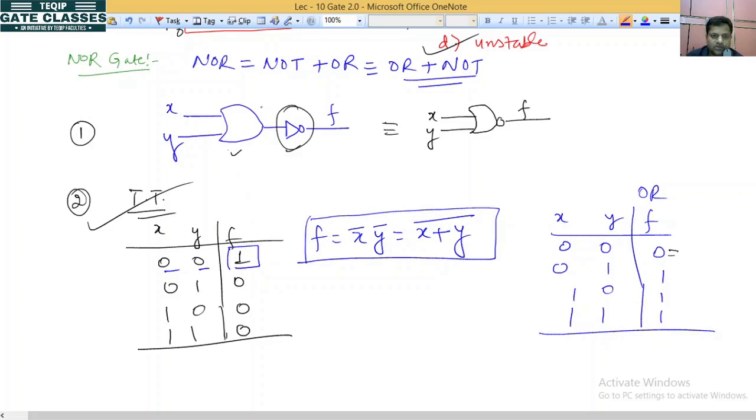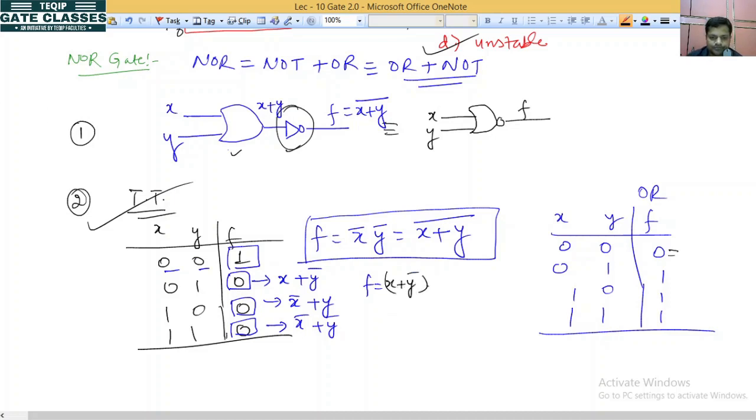So this is our OR gate, it will give x plus y. Now we take not for that, so it will be x plus y whole bar. If you want one more formula for that, you can write it here. This is the max term form, so it will be x plus y bar, x bar plus y, and x bar plus y bar. It will be the product of max terms, written as x plus y bar, x bar plus y, x bar plus y bar. Okay? But the popular formula is this one.